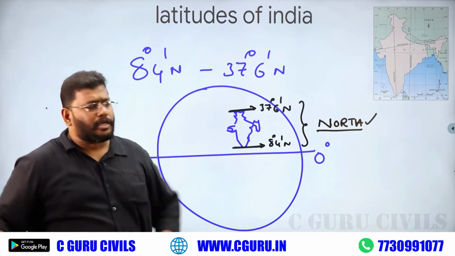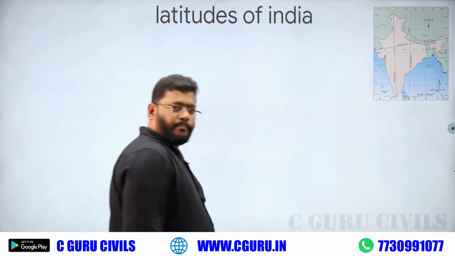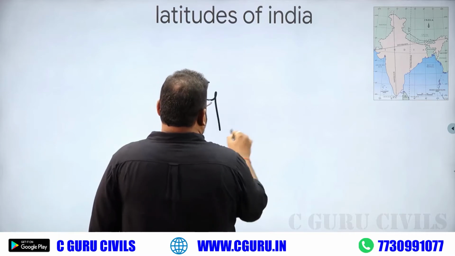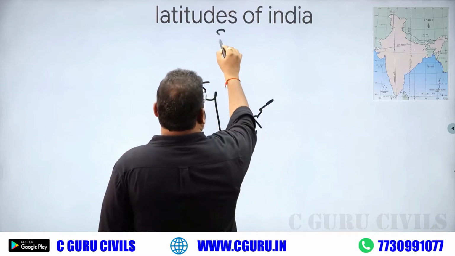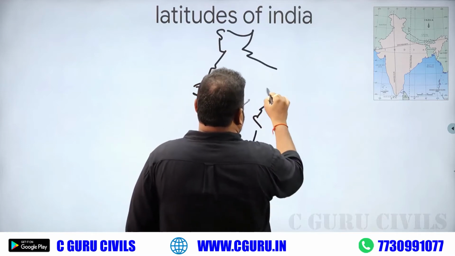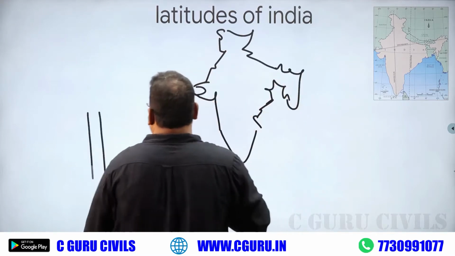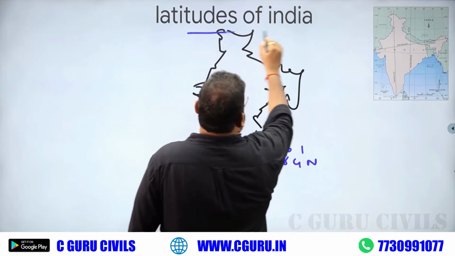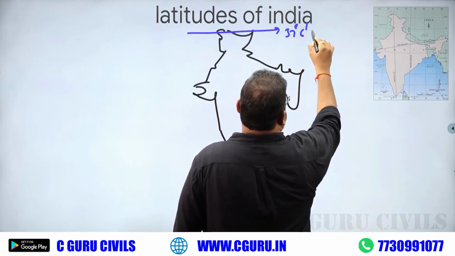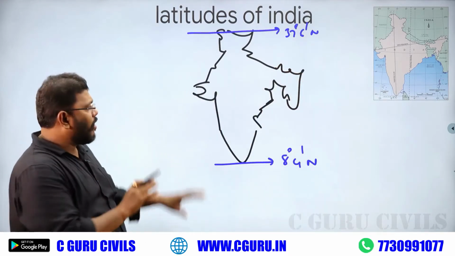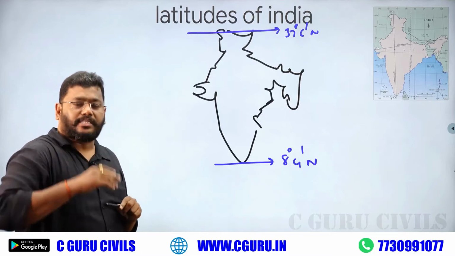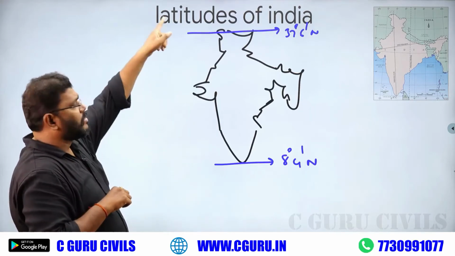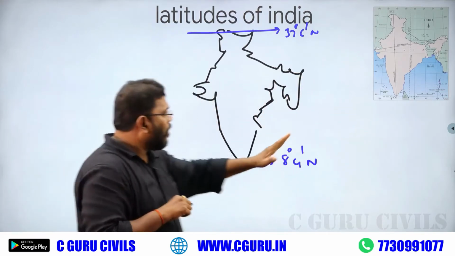There is another question: what about the equator? If you take India between 8 degree 4 north and 37 degree 6 minutes north, and you draw like this, what is the status of the equator? Does it pass on the southern side, north side, east side or west side?